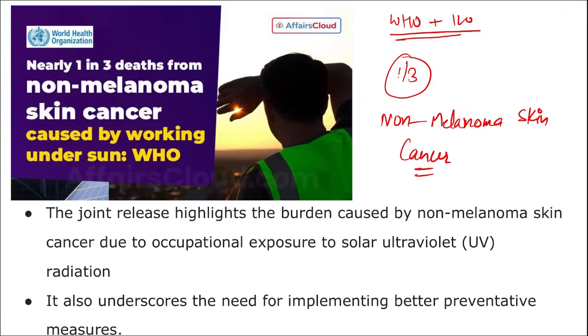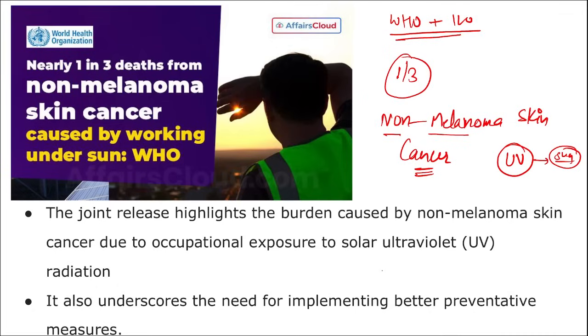This joint release was because non-melanoma skin cancer is due to high exposure to UV radiation, that is ultraviolet radiation, and we know that UV rays come from the sun directly. So an individual who is working under the sun for a long period of time will be suffering from this non-melanoma skin cancer. And people who are working under the sun, 1 out of 3 deaths is because of this non-melanoma skin cancer. And this report was released by whom? This report was released by World Health Organization along with International Labour Organization, right?